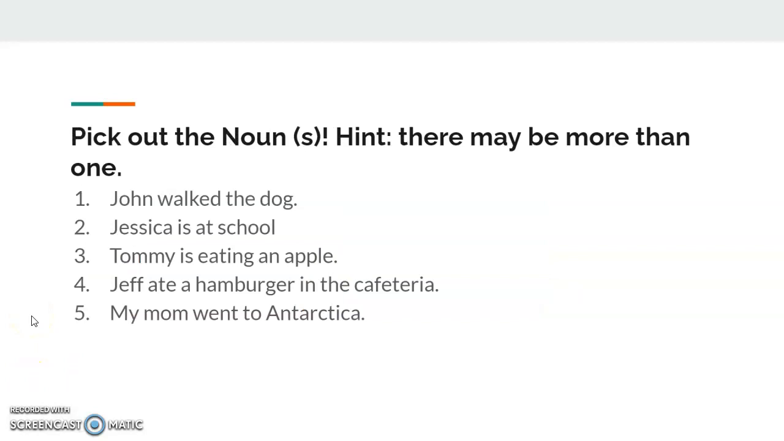So now that we've defined what a noun is and we've looked at some examples of nouns being used, let's do a little practice. I have 5 sentences below, and what I want you to do is pause the video and go through each sentence and circle all the nouns in each respective sentence. And hint, there are maybe more than 1 or 2, maybe even 3 in these sentences. So take your time and be careful, and then you can check your answers on the next slide.